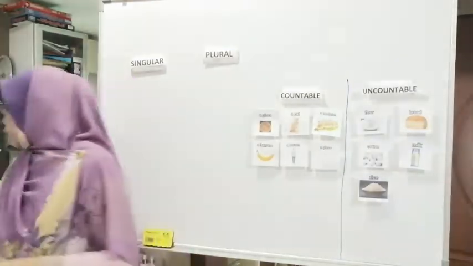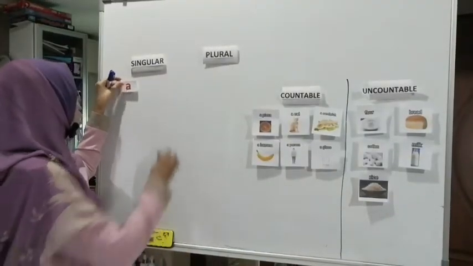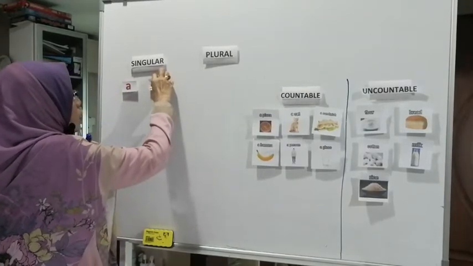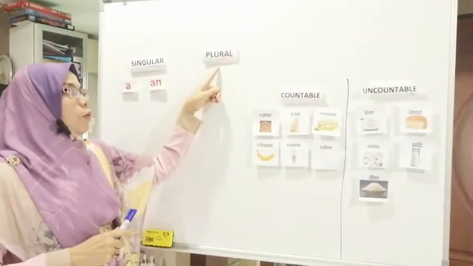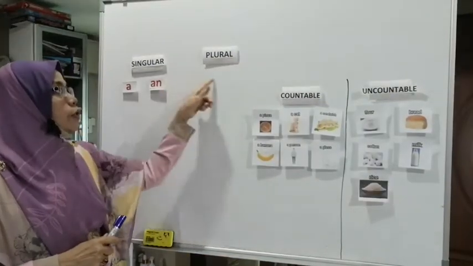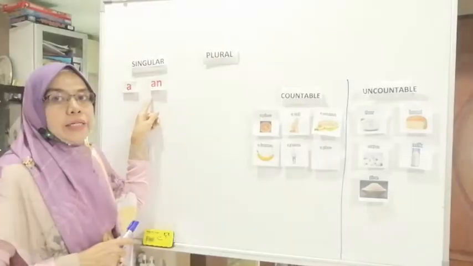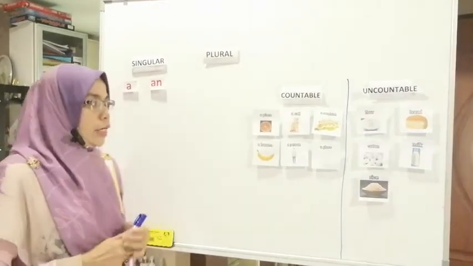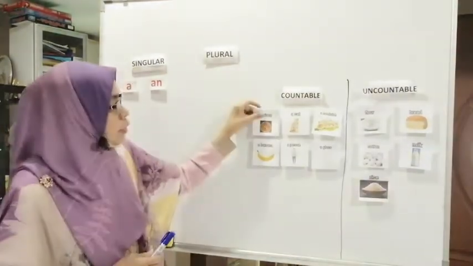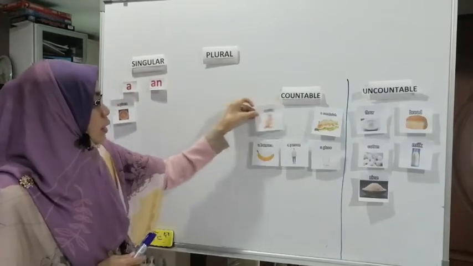So we have a and an to use for the singular. Whereas for plural, normally we don't use a or an. A or an is only for singular. I have singular countable nouns here.